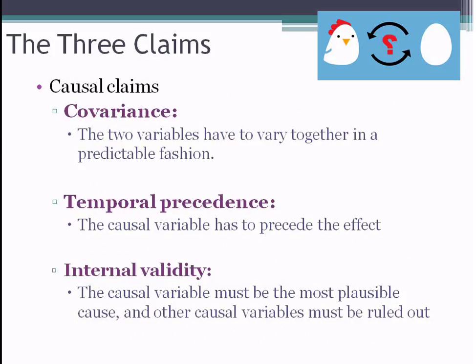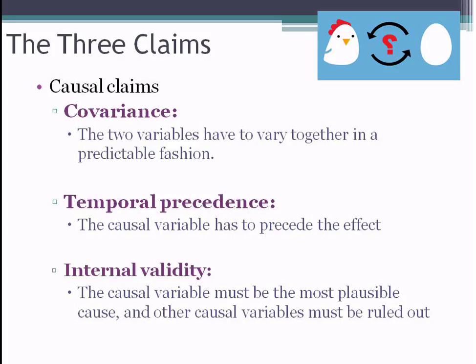Now, in order for a causal claim to be considered valid, we have to meet three criteria. The first criterion is covariance. So the two variables do have to be related. Covariance is just a fancy word for a correlation. The two variables have to be correlated together. Temporal precedence is just the idea that the cause has to come before the effect. In order for a causal claim to be valid, the thing that you say is doing the causing has to come before the thing that is being caused.